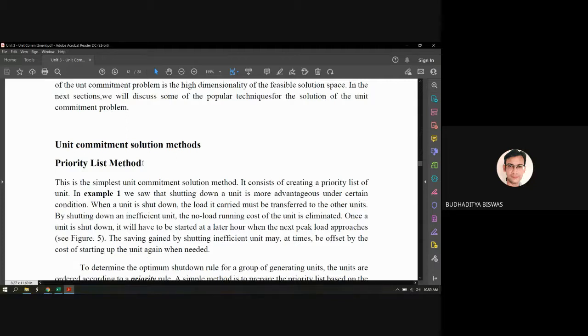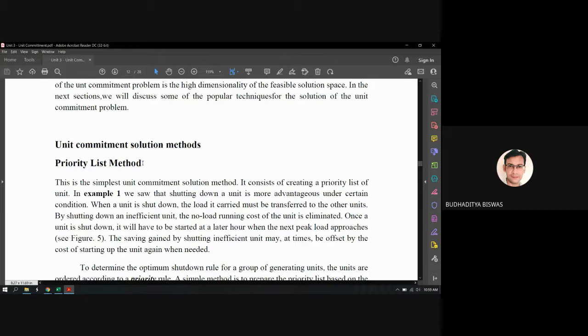Maximum 90% of the generating units are now connected to the grid, so it has become more than 1,000. In that case, if we just apply the priority list method, we are not able to find the solution. So at that time, we need to go for the dynamic programming method, or the DP method, and there we always find a heuristic solution.